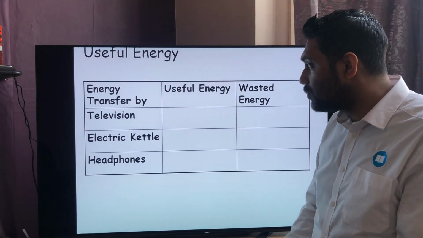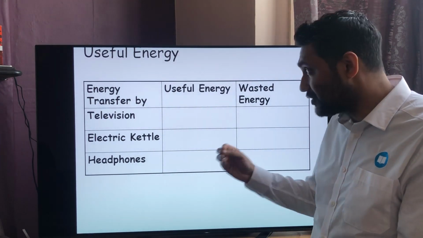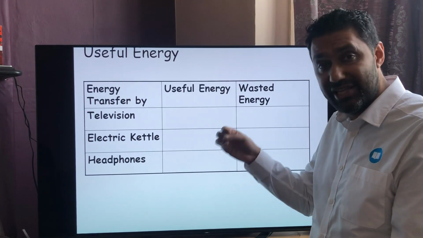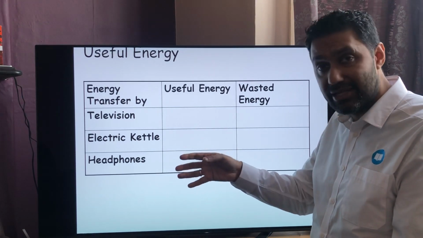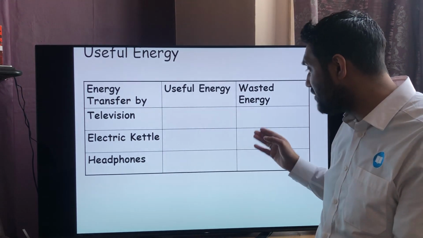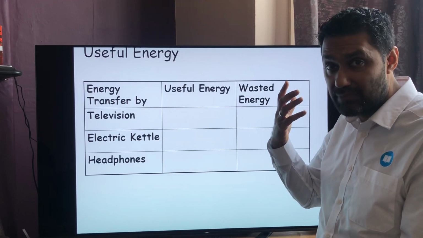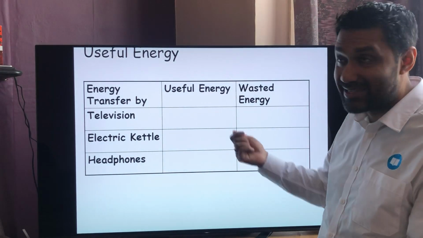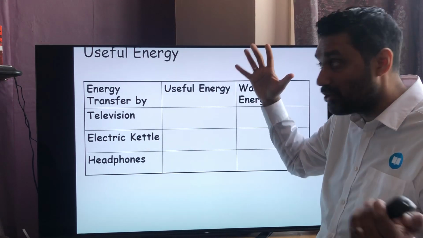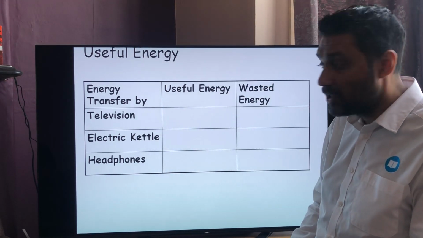Your electric kettle, well, the useful energy is the electrical energy going into it, but the useful energy is the heat energy that goes into my kettle to warm my water up. However, the wasted energy, I don't hear it, so it's sound energy. Some of the heat energy is also wasted because it goes out into the environment. I don't use the kettle to warm up my kitchen.